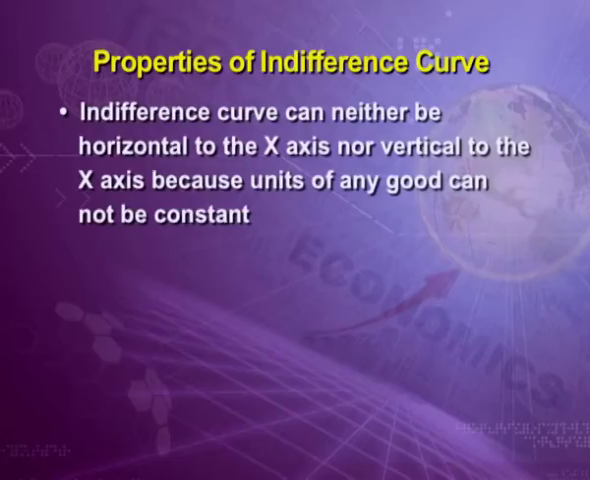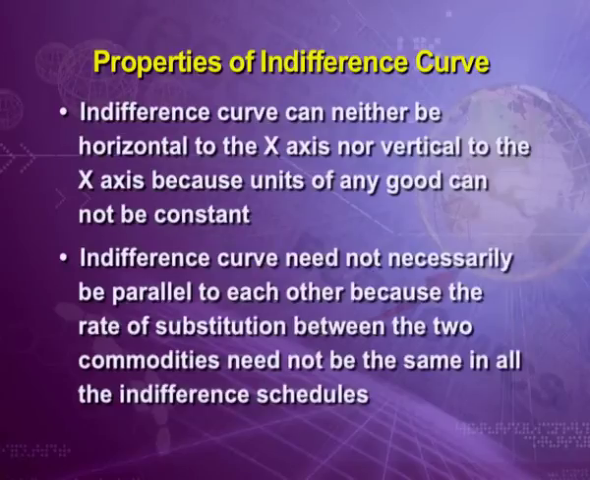Next property, an indifference curve can be neither horizontal to the x-axis nor vertical to the x-axis, because units of any good cannot be constant. Next property, indifference curves need not necessarily be parallel to each other, because the rate of substitution between the two commodities need not be the same in all the indifference schedules.